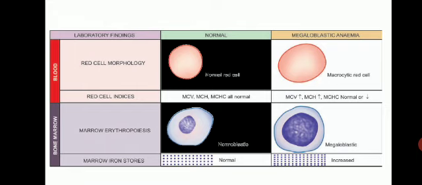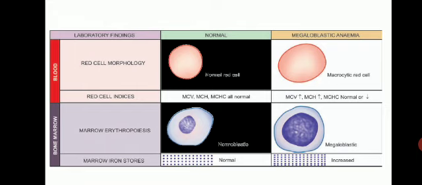So we can use the nuclei of small lymphocyte as a reference to measure the size of RBC. If the size is same as the nucleus of small lymphocyte, it is normocytic. If size is more than the nucleus of small lymphocyte, it is macrocytic, and if size is less, then it is microcytic. So indices MCV and MCH raised here, MCHC normal or decrease.